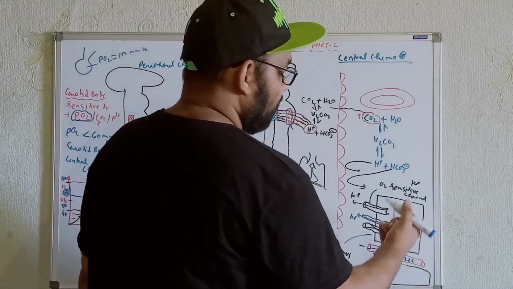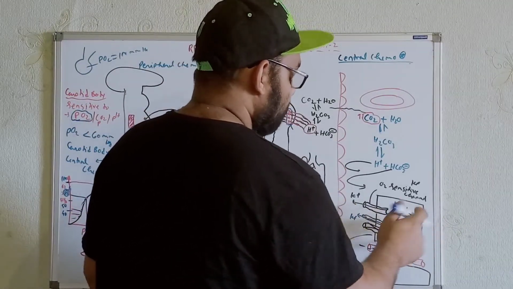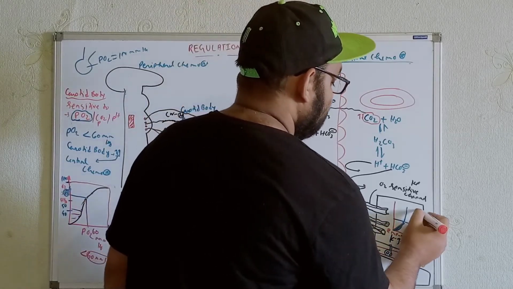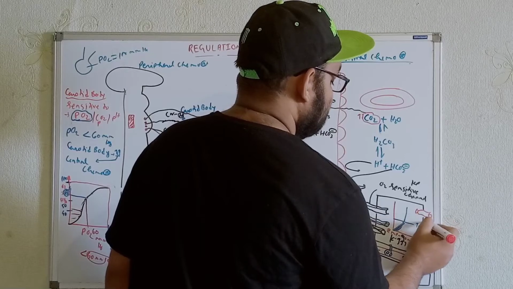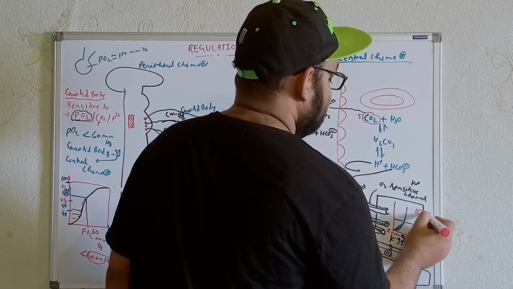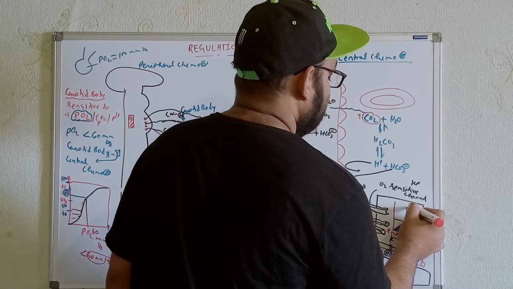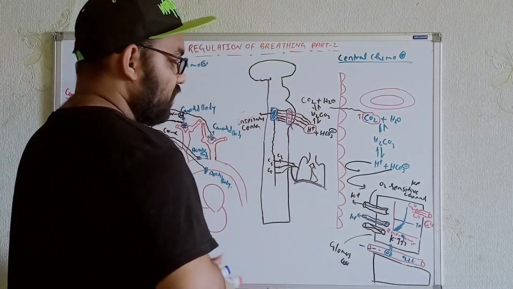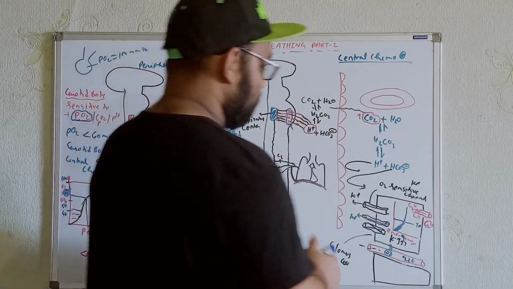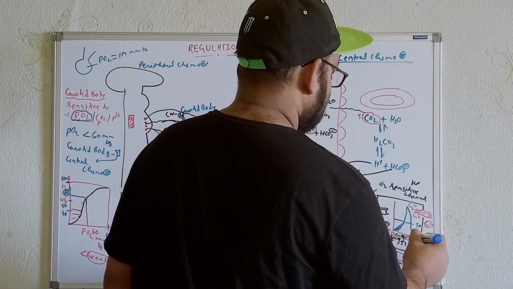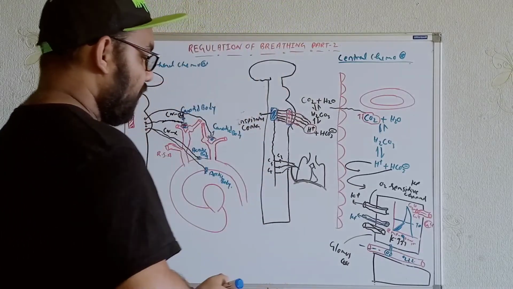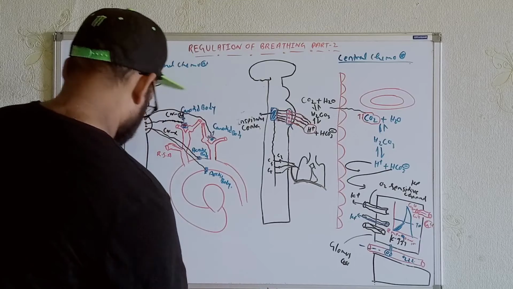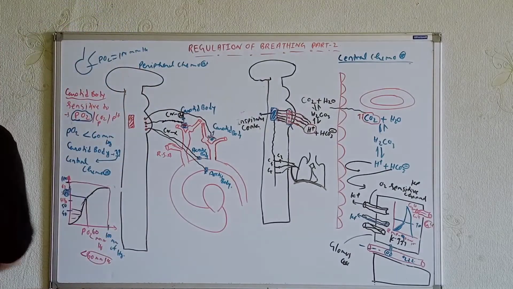Whenever the depolarization starts, why? Whenever it just touches the threshold potential, at that time the voltage-sensitive calcium channel will be opened. As a result, there will be an influx of calcium. Whenever the calcium is taken within the cell, we will see the depolarization again. Now, whatever we will see over here, let's draw it over here.